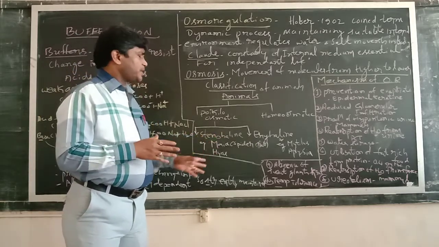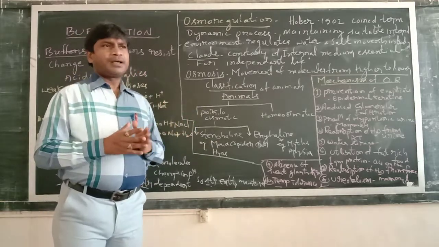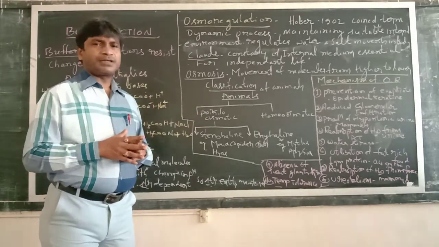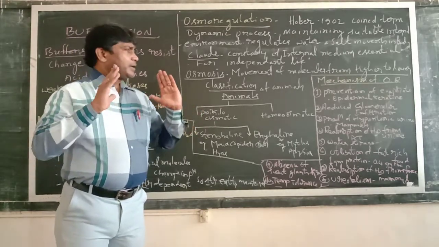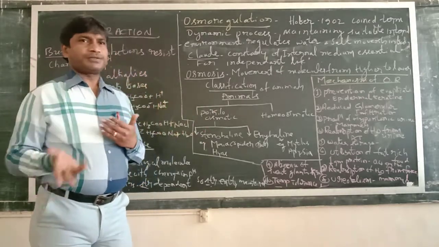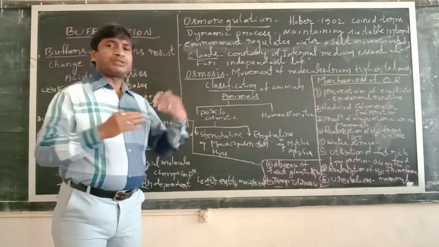These animals generally live in marine water, which you know is 100% salt concentrated. If they are transported from 100% salt water to 70% salt water, then the concentration of body fluid is going to change.